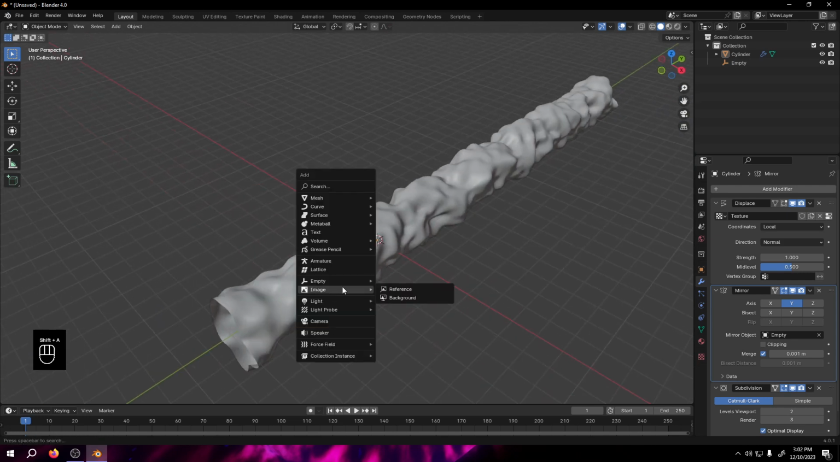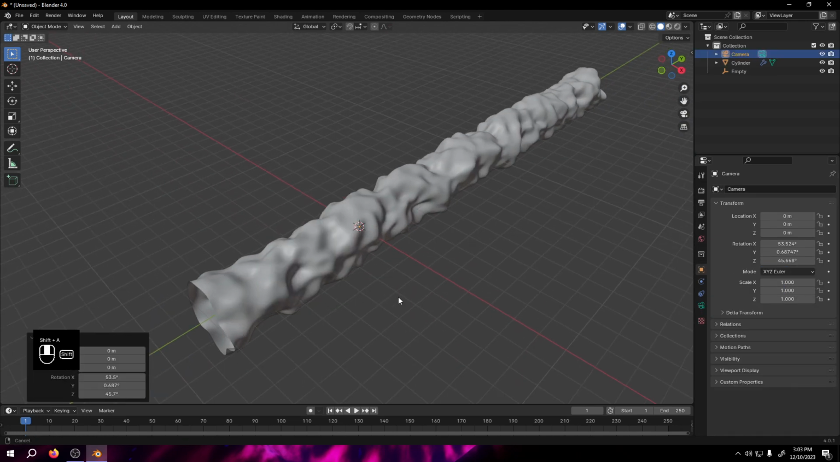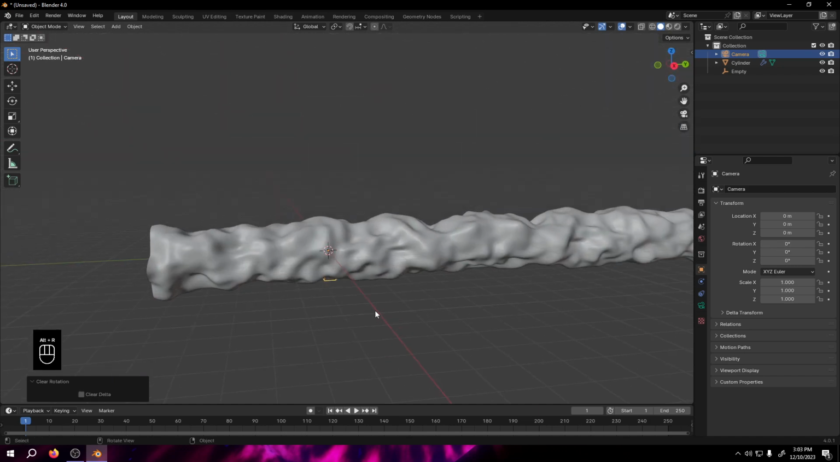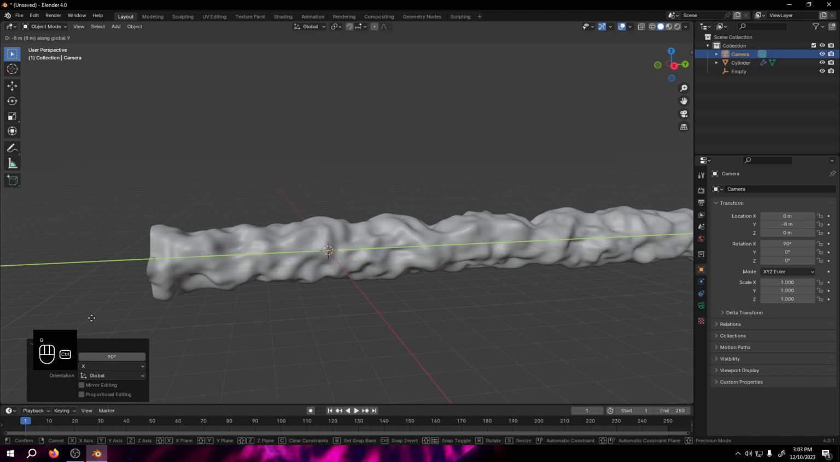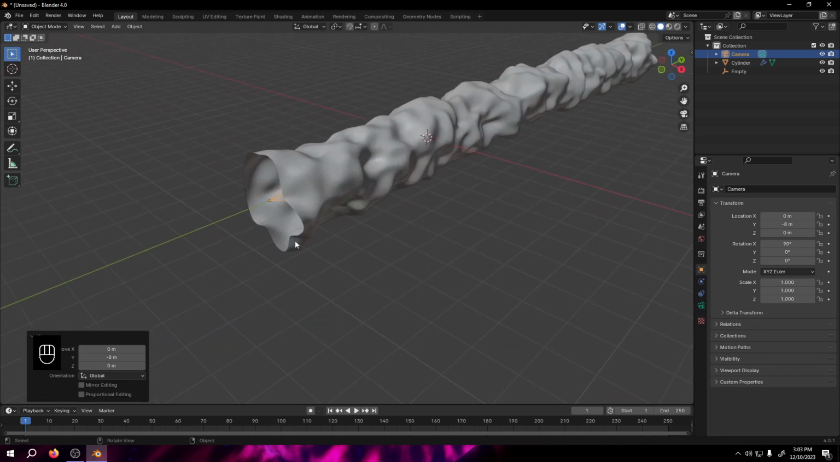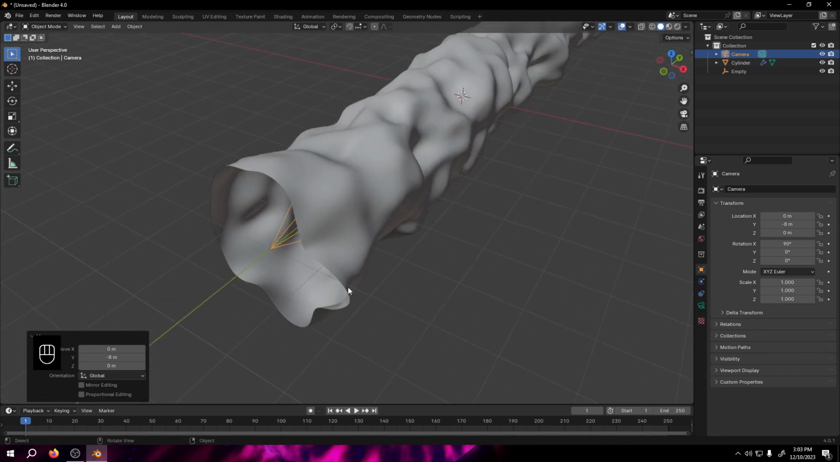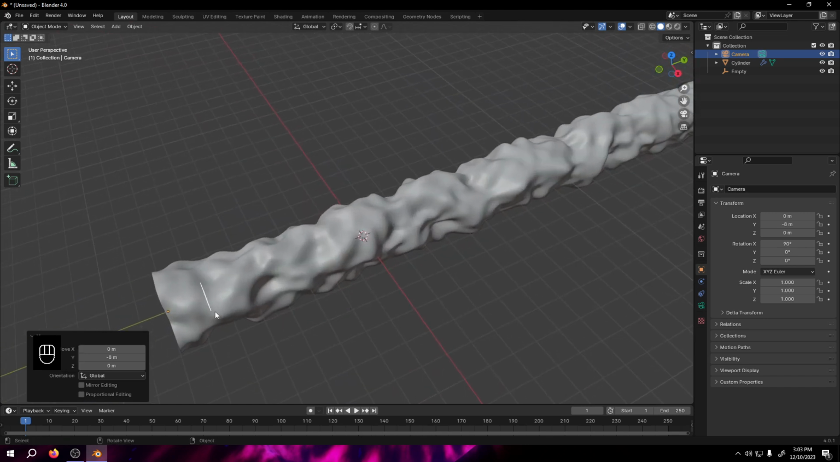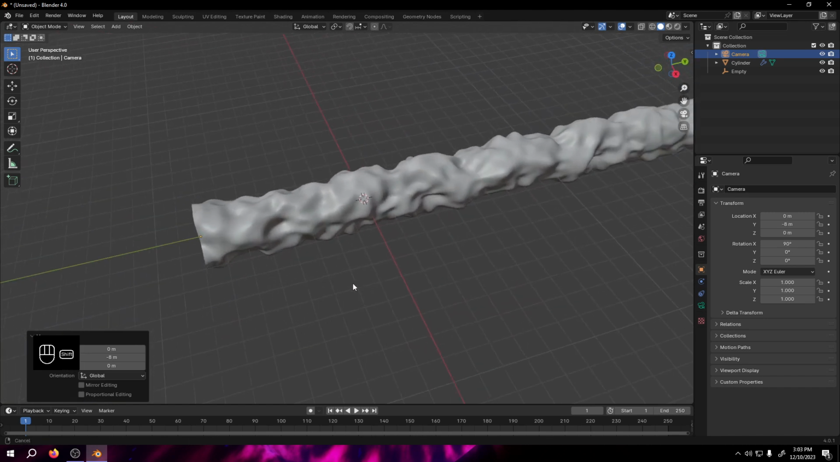Alright, now let's play with the camera. Let's add a camera, Alt R to reset that rotation, and R again, and X to rotate to x-axis and 90, and move that camera. I'm holding Ctrl, so it helps me to access that axis. That is so easy for me.